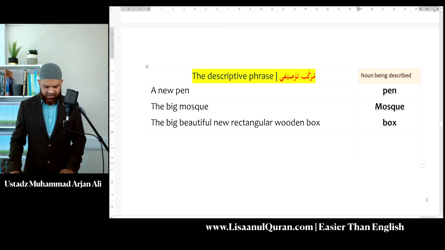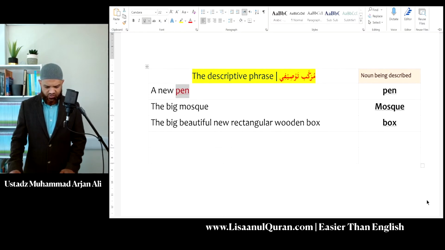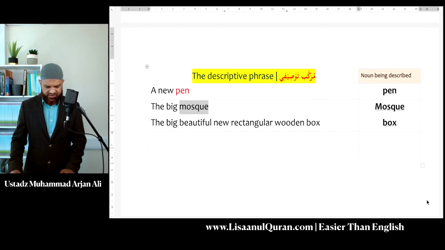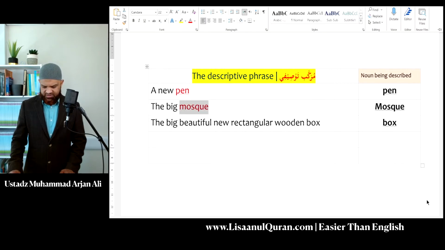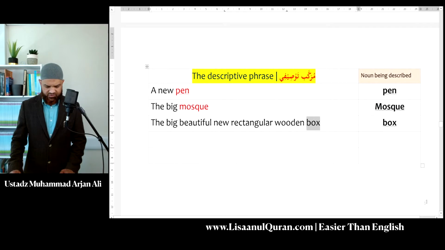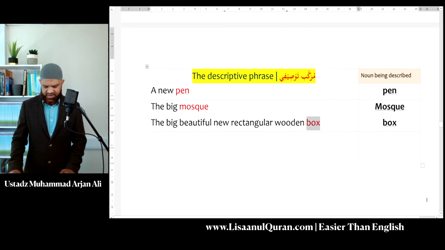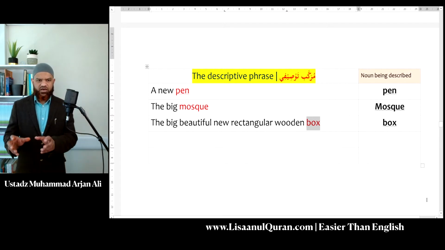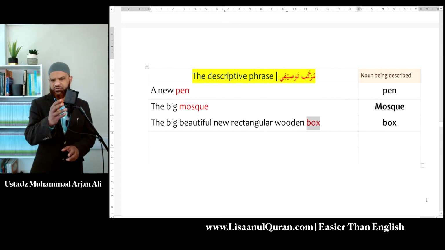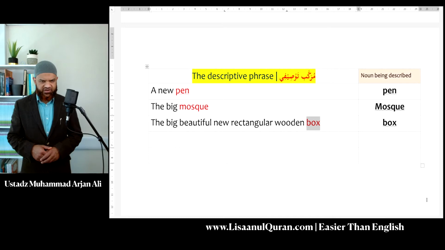Please note, in the English language, the noun being described will always come at the end. Let me highlight that in a different color so you can see that is a basic rule in the English language. So in English, the noun being described will always be at the end. You will have one noun being described and you can have more than one description, as you can see in the examples I have highlighted here.